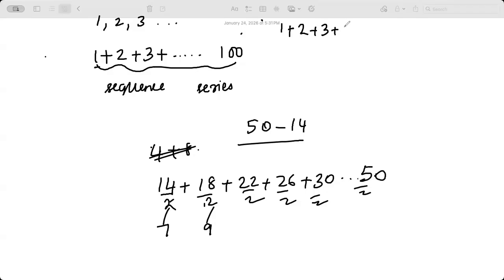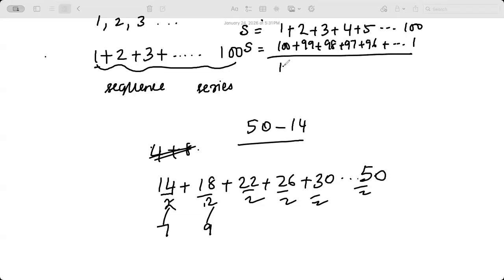1 plus 2 plus 3 plus 4 plus, if you're going to have it like that, let's say I call it the sum S. Okay, so till 100 you go. Now I'm going to rewrite this in another order. Again, S is going to be 100 plus 99 plus 98 plus 97 plus 96 plus it goes on till 1. So when you think about it, 101 plus 101 plus 101 plus 101 plus 101 and goes till 101. Do you see, guys? So when I add them together, it's 2S equal to. So what would be S? Who can help me find this out?